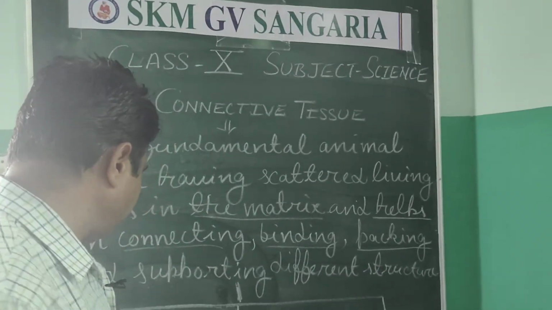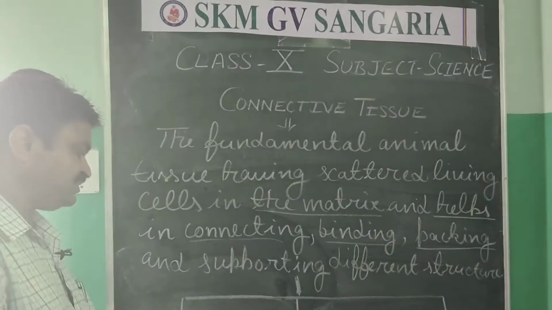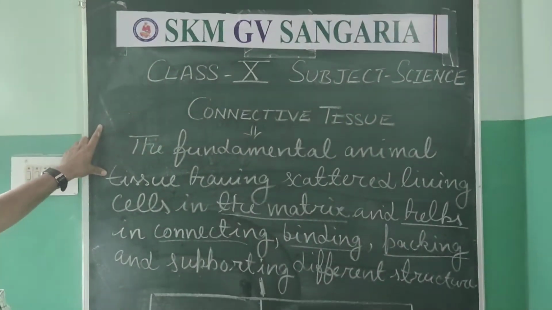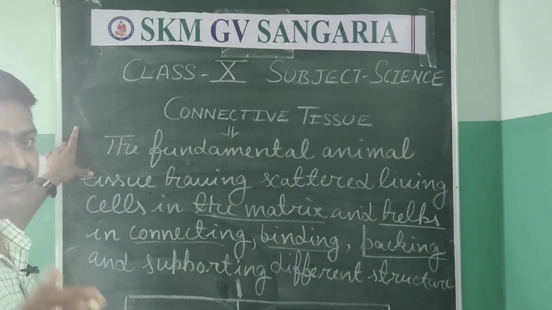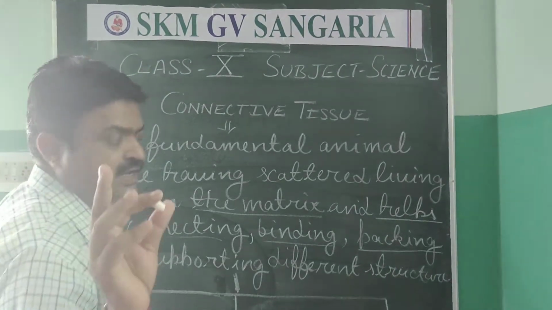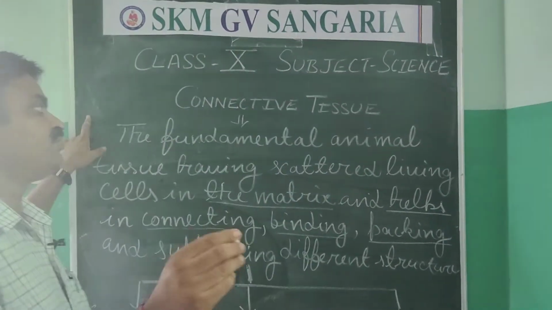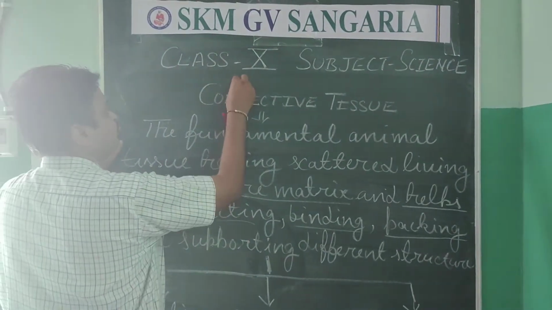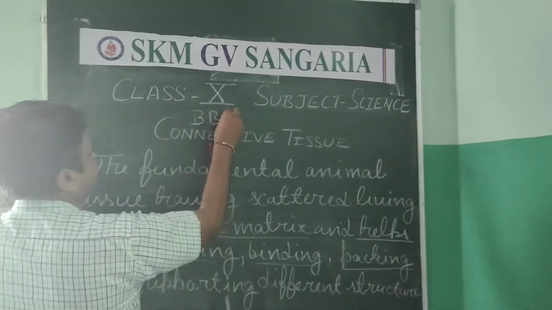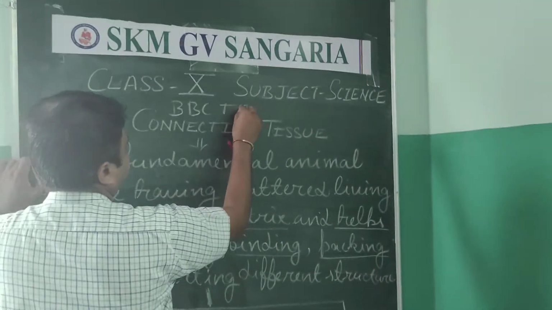So you can learn the names of them with the help of one simple code, BBC TAL. With the help of this you can easily learn this connective tissue, BBC TAL.